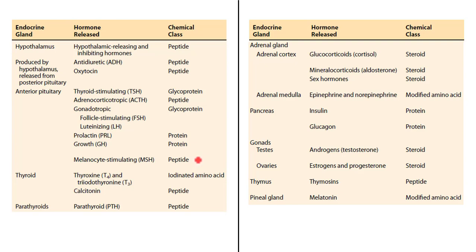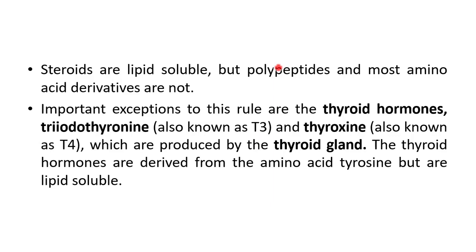And when we try to look at these hormones, we see they can be broadly classified into different chemical classes. Some of the hormones produced by these endocrine glands are peptides or proteins. Others may be modified amino acids, and some others yet belong to another class which we call steroids. These hormones are different from each other with respect to their solubility. While steroids are lipid soluble, the polypeptides and most amino acid derivatives are not soluble in lipids.